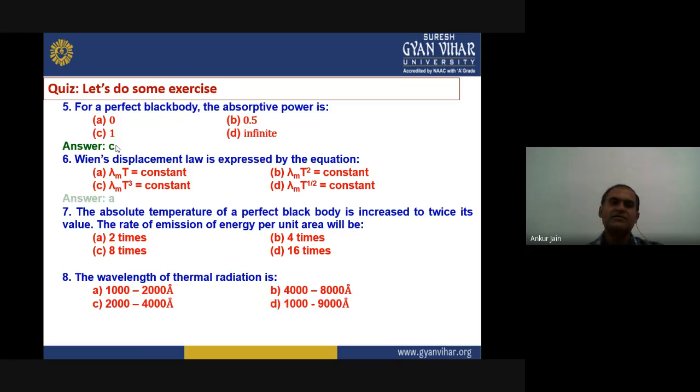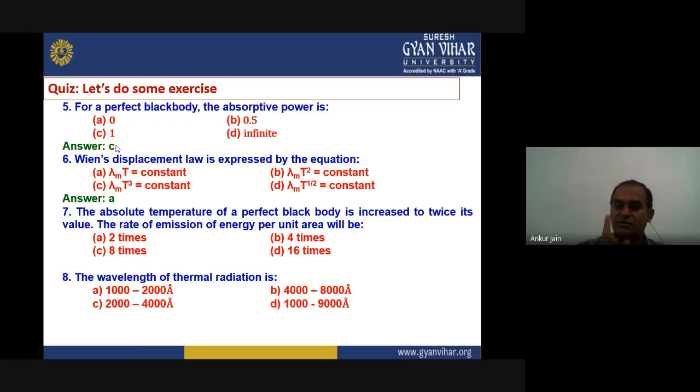So the right answer for this question is option A. The next question is: the absolute temperature of a perfect black body is increased to twice its value. The rate of emission of energy per unit area will be 2 times, 4 times, 8 times or 16 times. What will be the rate of emission of energy?